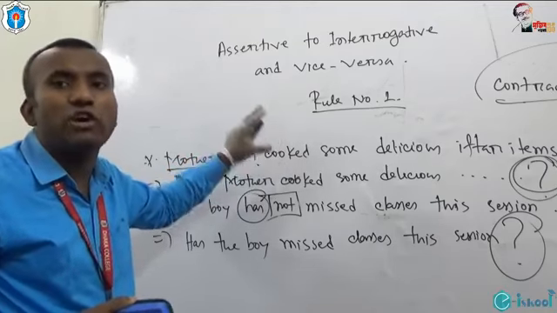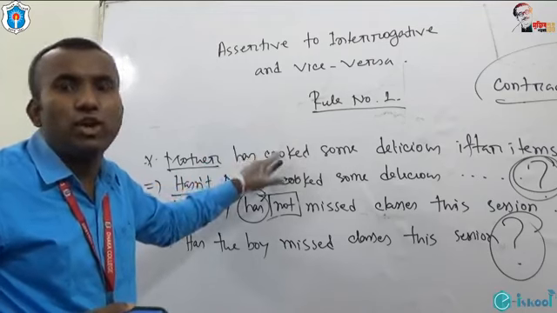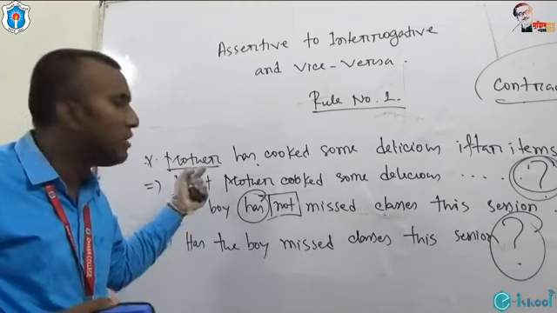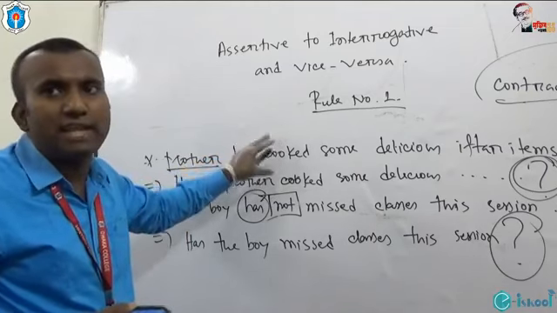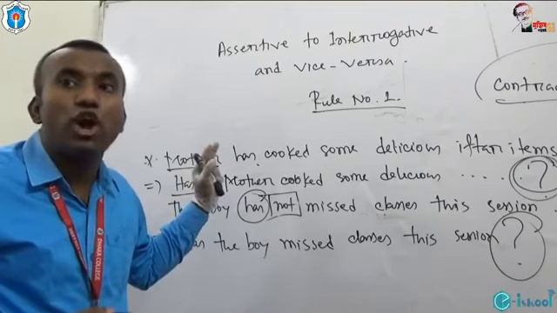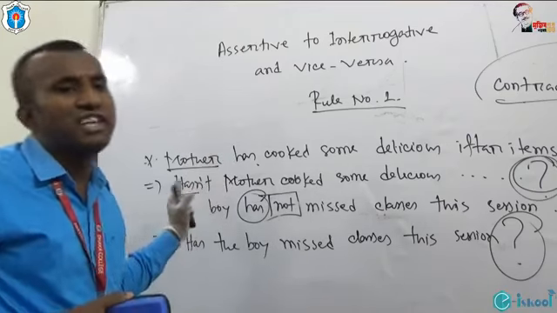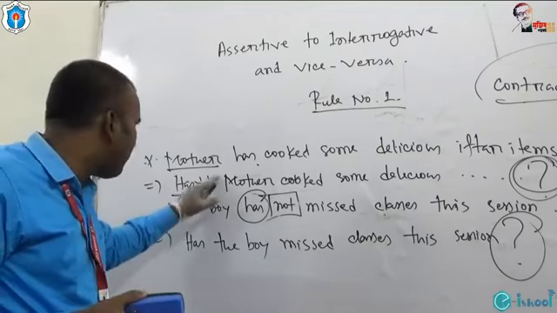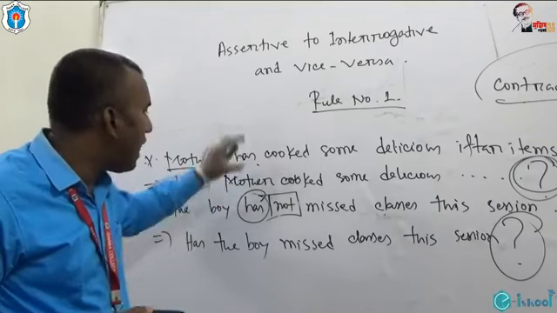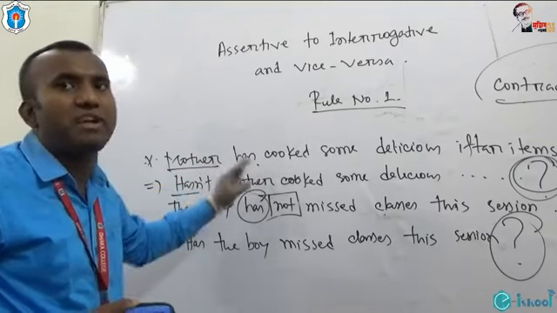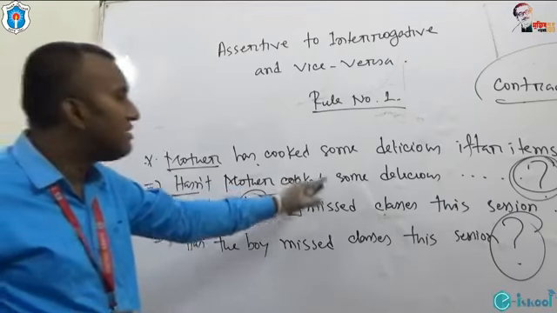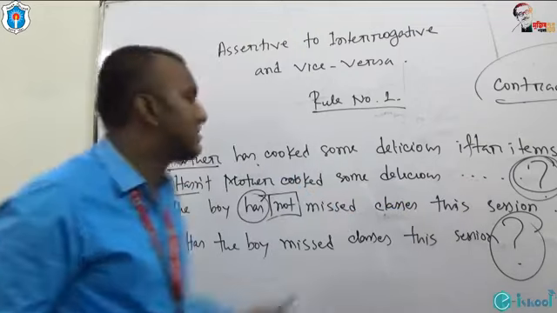So rule number 1 tells us that if assertive sentence has any auxiliary verb in it, we have to put the auxiliary verb before the subject. If assertive sentence is affirmative, we have to make it negative by adding not to the auxiliary verb, and after auxiliary verb we will put the subject. If any main verb is used, we have to use the main verb after the subject. So auxiliary verb, subject, then main verb, then extension or other things.